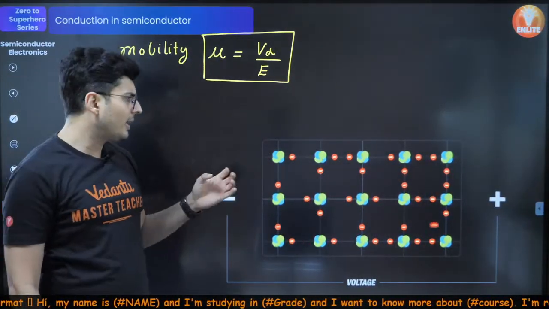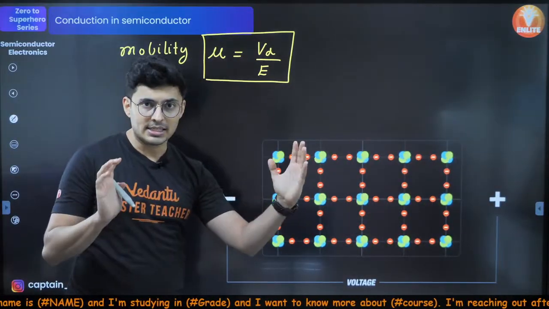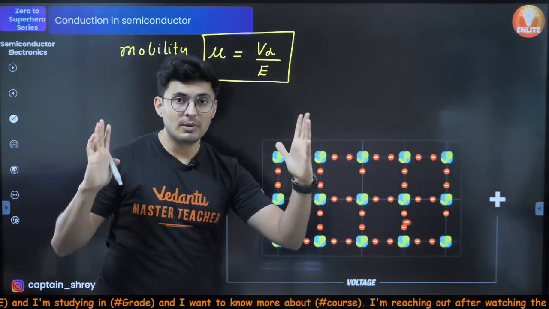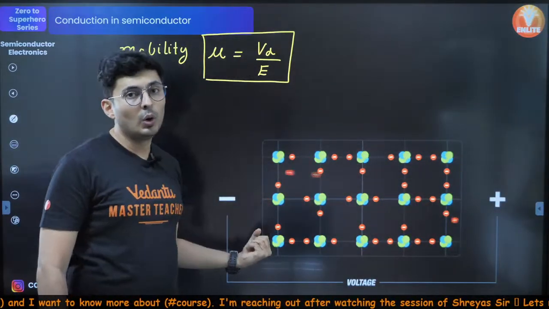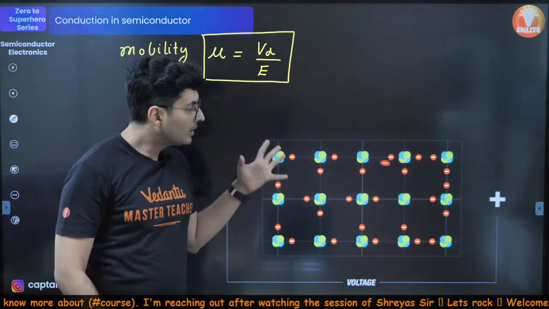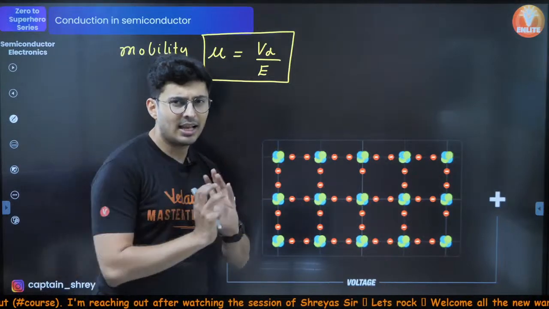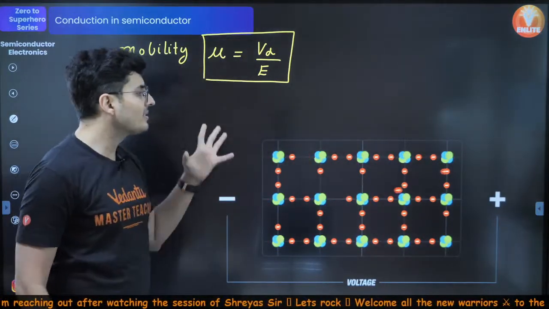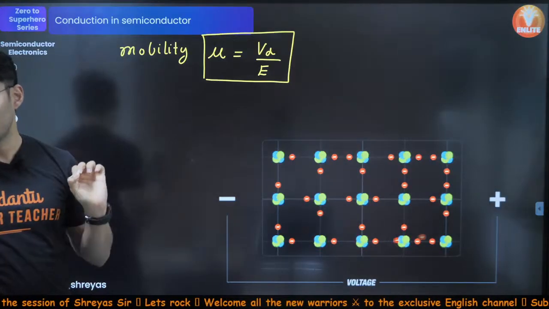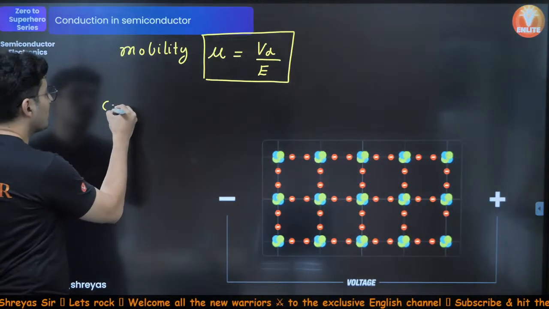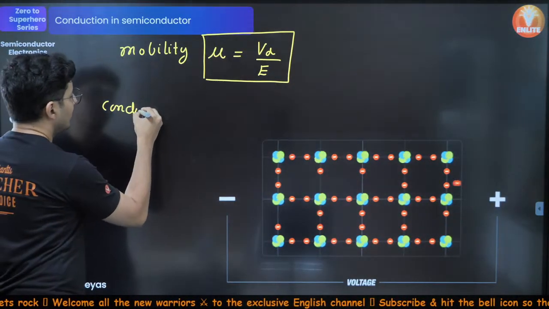Why is electric field there? Because when you apply voltage, when you apply a battery's terminal, there is electric field which goes from high potential to low potential. Because of the field, there is force. Because of the force, the electrons move. So how much is the speed per unit field? That is called as the mobility. Next important formula, conductivity.